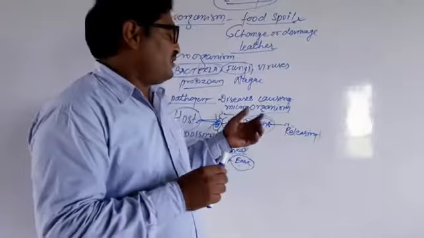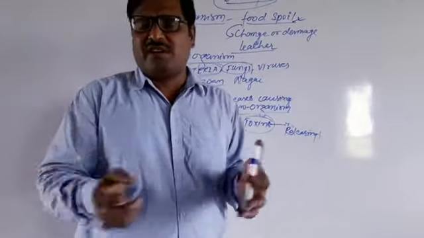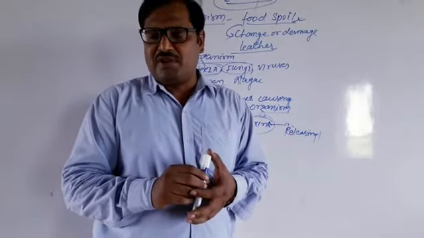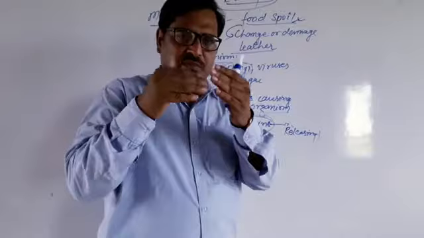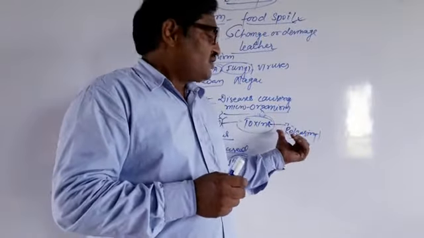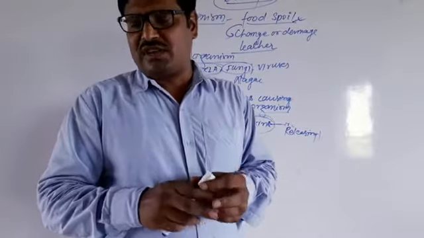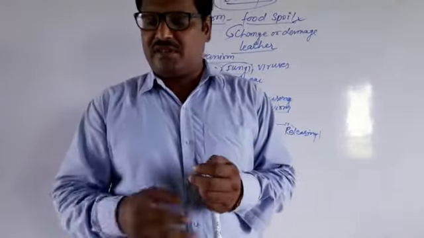So this can lead to the disease condition. There are many communicable diseases. For example, pneumonia, cholera, typhoid. These are common. There are so many communicable diseases that can develop from one person to another.